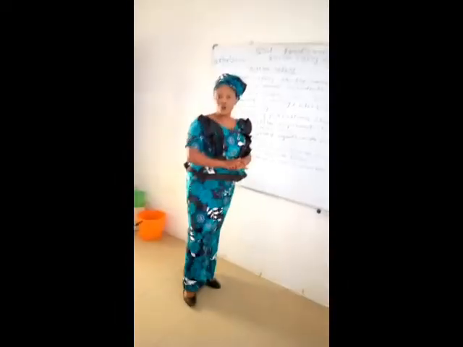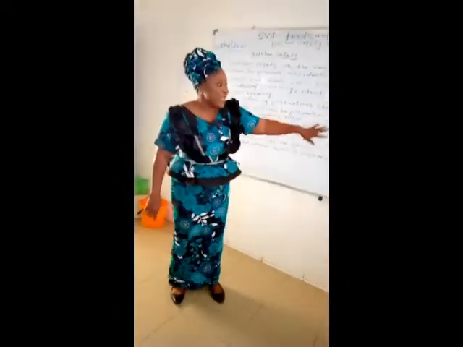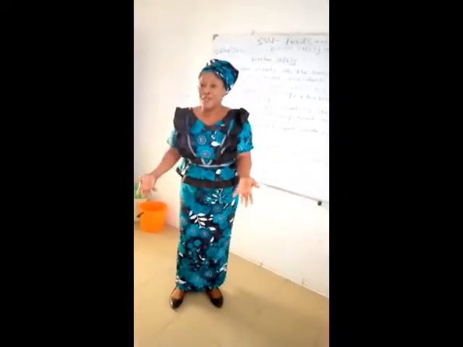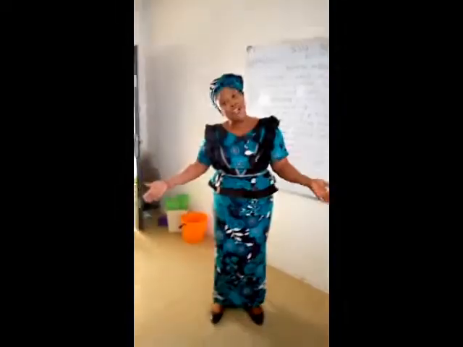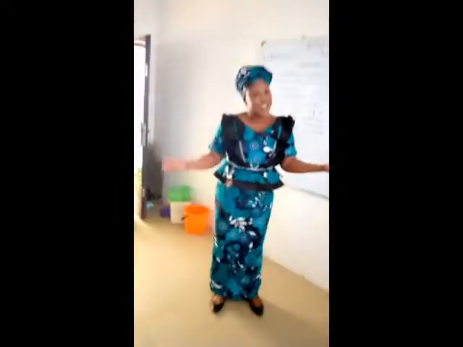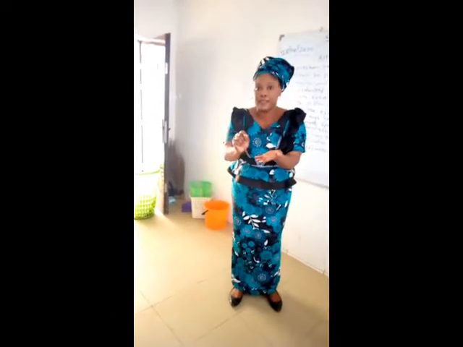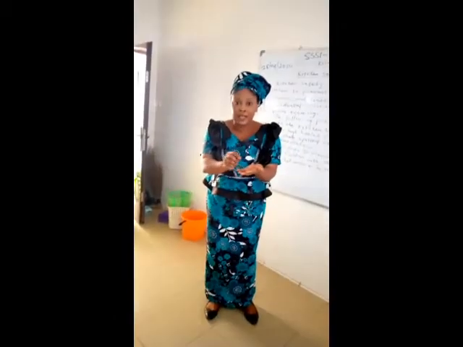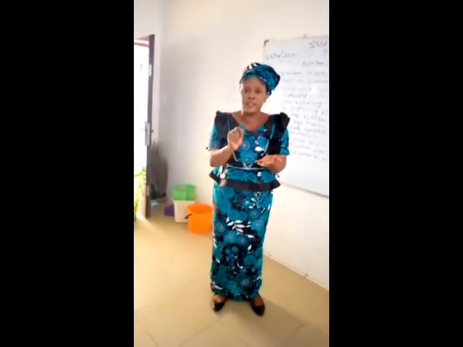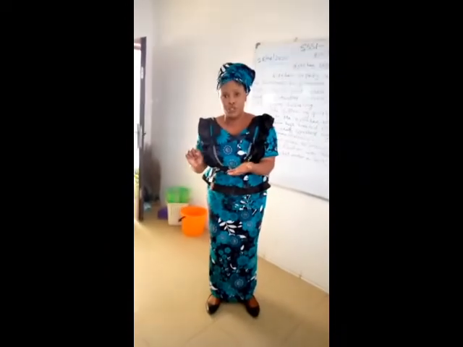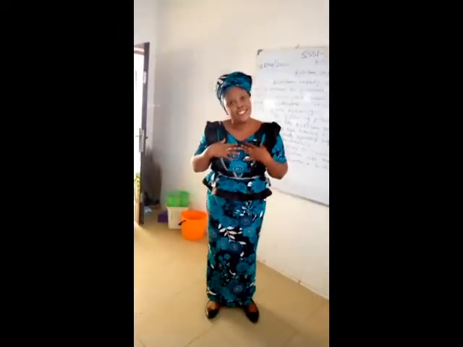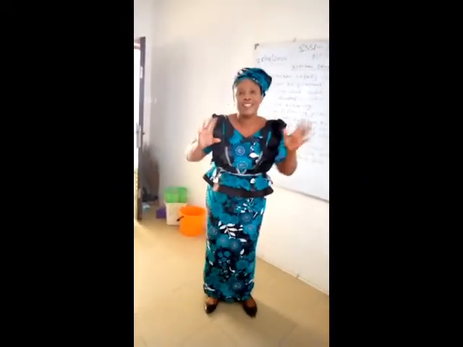So, sorry, this is Auntie Kemi. Assuming you were in the class with me, you would have been asking me different kinds of questions. Your auntie has missed you. But now that you cannot ask me questions, you can easily jot them down. Please jot them down as you are watching me now. Jot all your questions, everything. When we resume, you can come and ask Auntie Kemi. So we'll discuss it in the class again.